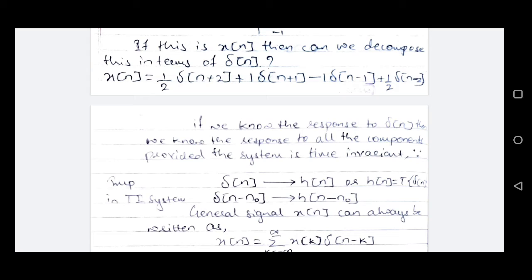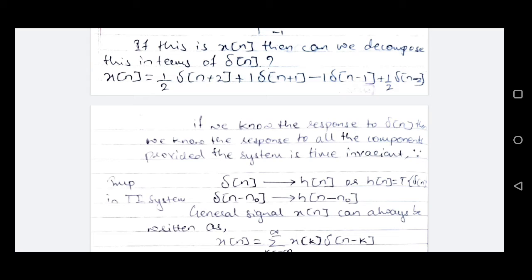Now if we know the response of a linear time invariant system to delta n, then due to the time invariance property, we'll know the response to all the time shifted unit impulse functions. If delta n is the input to an LTI system, the output of that LTI system will be represented by h of n, so delta n yields h of n.